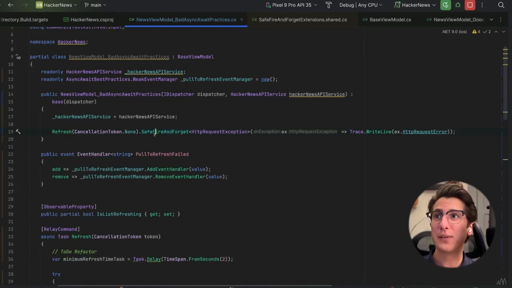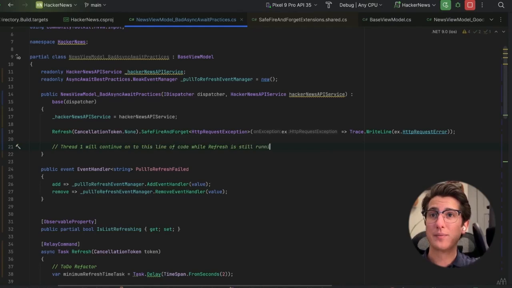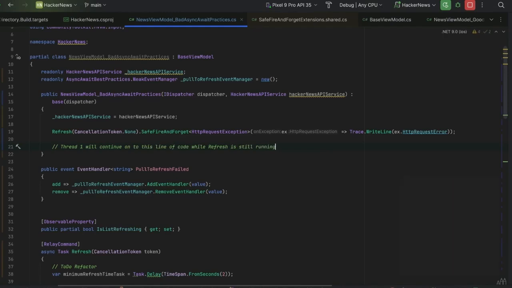But the nice thing with Safe Fire and Forget is by adding this extension method, it's very, very obvious that you want to execute this task on a background thread, and you don't want to wait for it to finish before moving onto the next line. So in this example, thread 1 will continue onto this line of code while refresh is still running. Now let's pause here before we move on to the next section where we'll cover cancellation token, configure await, .wait, and .result.